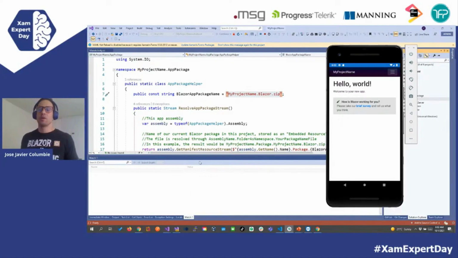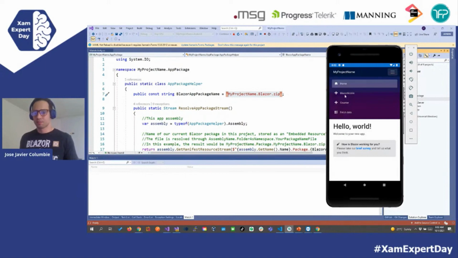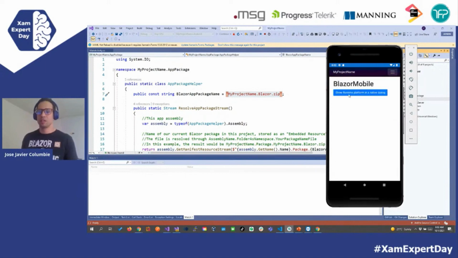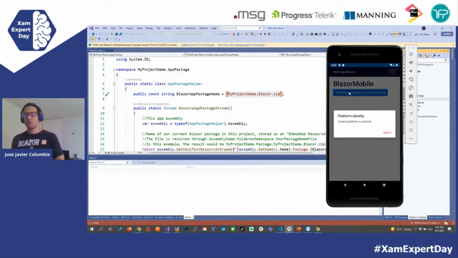Okay, so right here we have it. This is the project running. This is our Blazor web as a zip and embedded resource in our Xamarin host, hosted in our Xamarin application. And if we go to the hamburger menu, go to this Blazor mobile and click on it, we are actually calling native functionality from the device. This is native to the Android platform.